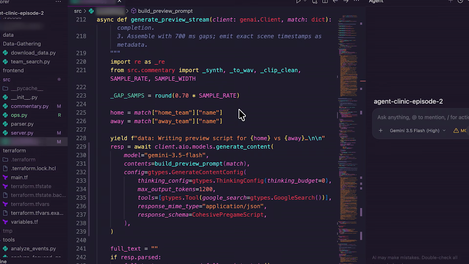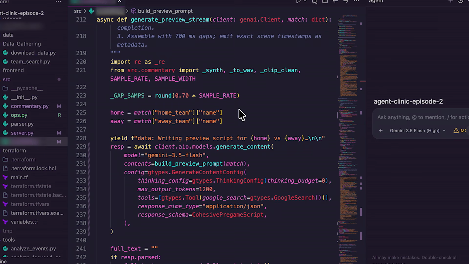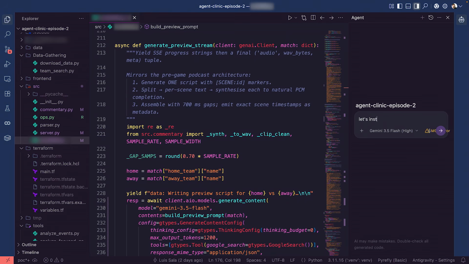It's going to output structured JSON. So this is great. We have a data structure called the cohesive pregame script. That's going to be the entire script, and it's intended to be continuous, right? Consistent across every segment of that playthrough. Great. Let's instrument the generate preview stream. So go ahead and take it away. Let's go.